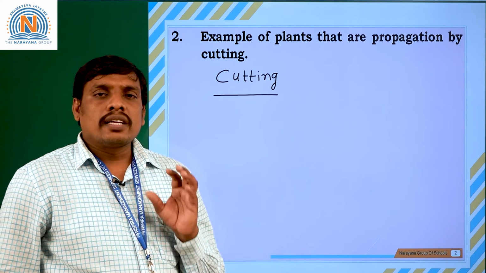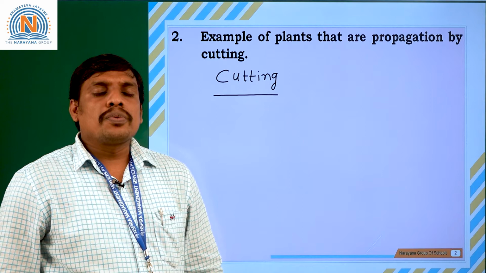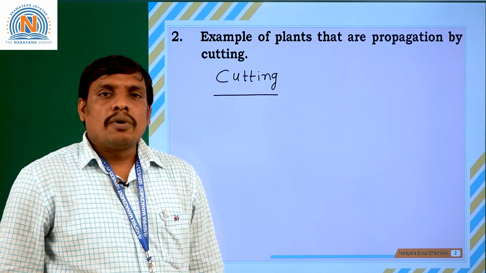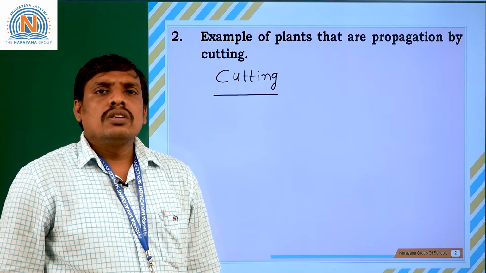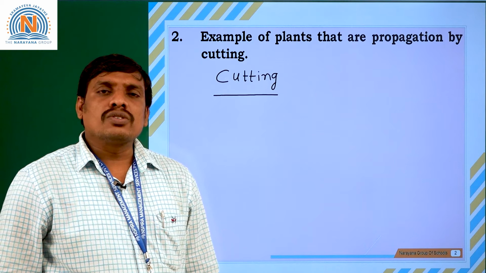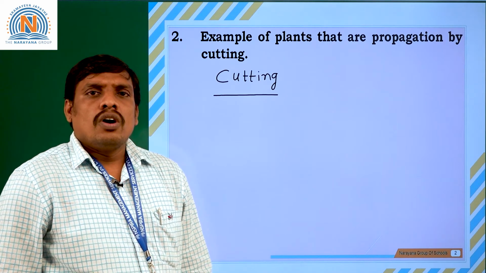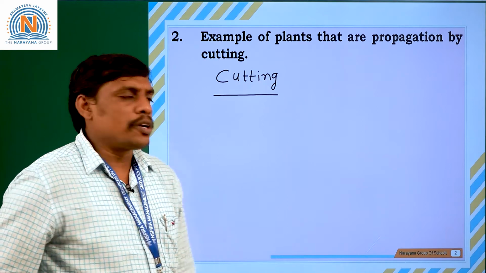Each and every part can give birth to a new plant, isn't it? So this kind of propagation is called cutting type of propagation. Cutting type of propagation is an artificial vegetative propagation, which means manpower is required.